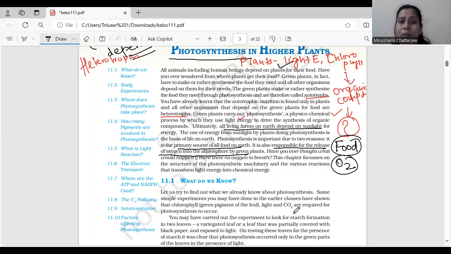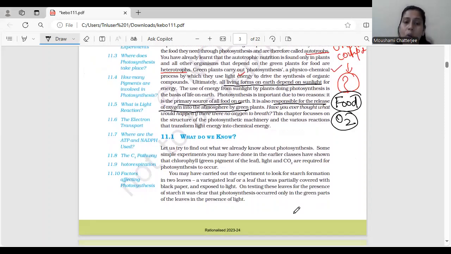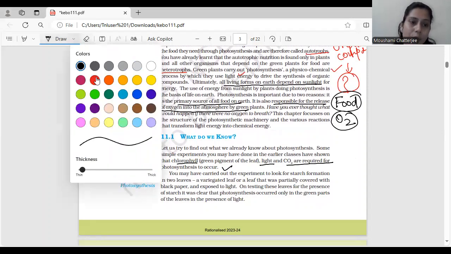So let's understand the other facts about photosynthesis, how we understood the different components. हमें कैसे पता चला कि photosynthesis में CO2 is required or chlorophyll या photosynthetic pigment. What are these components? How did we get to know? Okay. So what we already know is, what do we know? क्या चीजें हमें पता है? So in grade 10th, we have already studied some of the experiments, correct? We have already learned that chlorophyll, which is a green color pigment, light, which is solar energy, and CO2 are required for photosynthesis to occur.